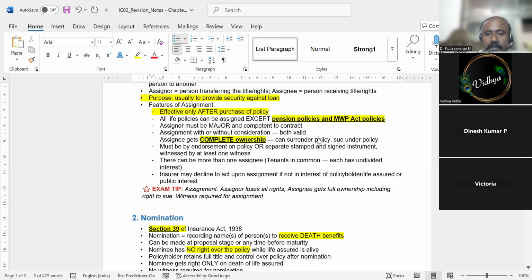They can surrender the policy, they can sue on the policy, whatever they want to do, they can do. They are the owners now. Okay, it must be by endorsement. The assignment we cannot just do by word. It can be done by endorsement or by a separate stamp paper. You need to do a write up on a stamp paper and give it to the insurance company that I am assigning the policy to this bank.